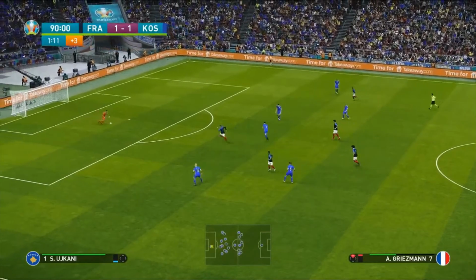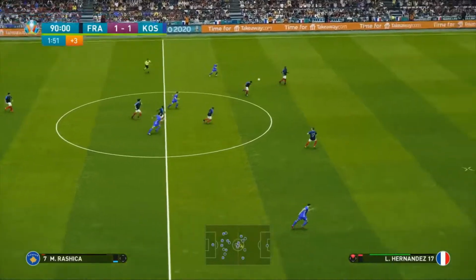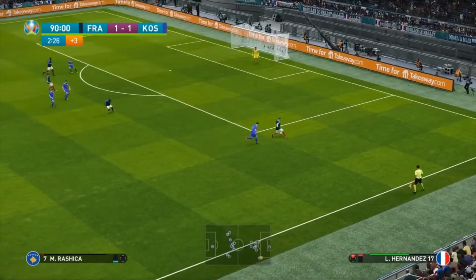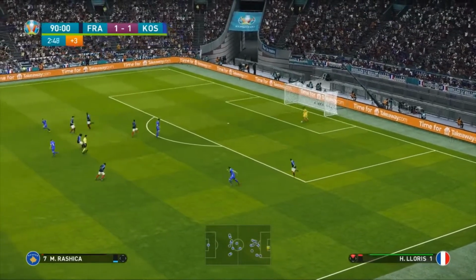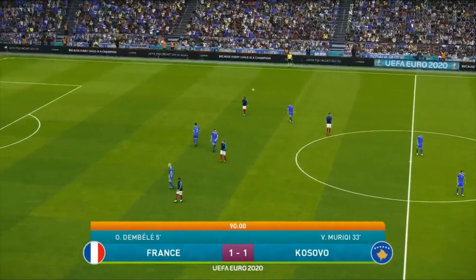Kosovo happy to hold the ball. Lofted to Mariki, gets his head onto it. Selena, now he's sent in a ball for Rashiki. What can he do here? He hasn't got the pace to get it. Hernandez gets the ball back. It's to Lloris. He smashed it up the field, and the referee has blown his whistle.